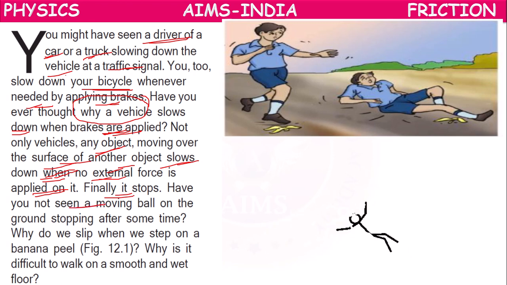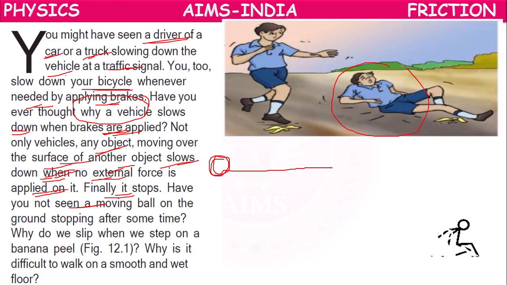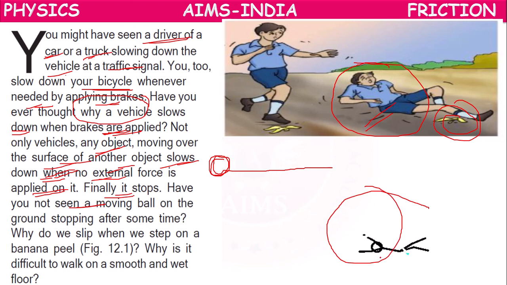Suppose you take a moving ball, after rolling for some time, it will stop. Or here, while running, this boy slipped onto the ground because of this banana peel. Suppose this boy was running on the wet floor and he slipped onto the floor.